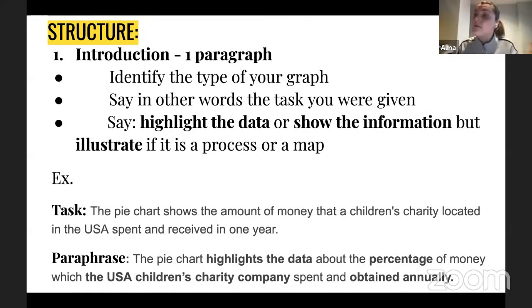Again, annually is something more academic, and that's considered to be IELTS vocabulary as well. So basically, you see that the only things I did is that I indicated my type of graph and used the proper way to talk about data. Then I paraphrased, in both senses: grammatically, as we already discussed, and also in a sense of my language and vocabulary, closer to the IELTS level.